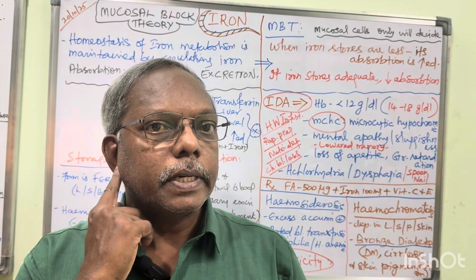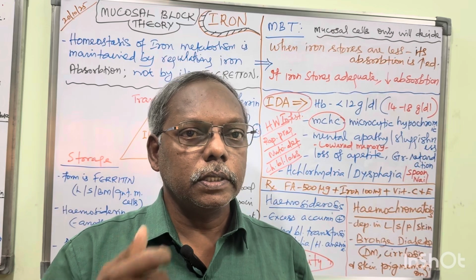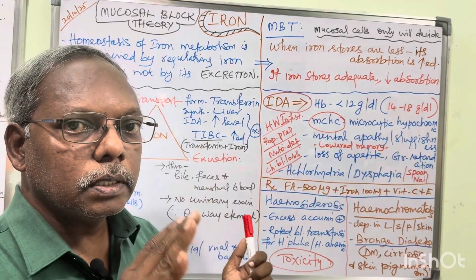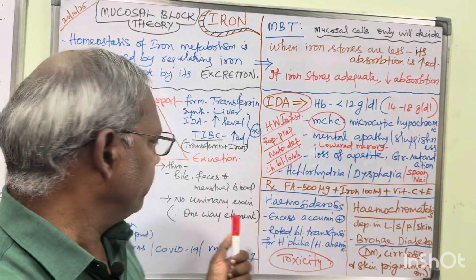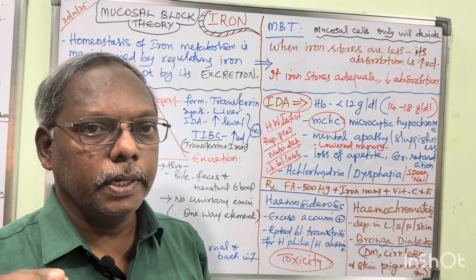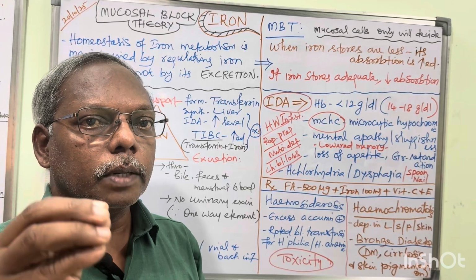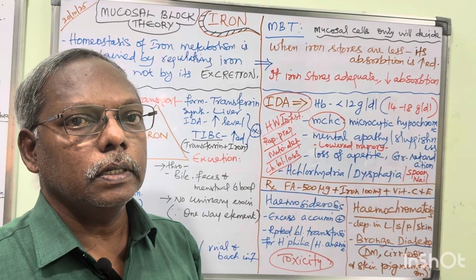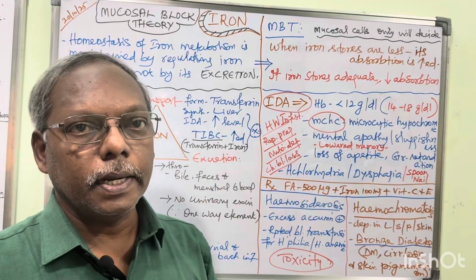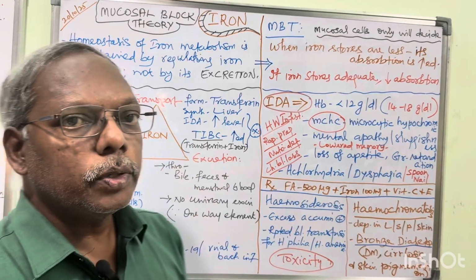Next we have 3 subtitles for this ion metabolism: transport, storage and excretion. Excretion, already I told you, is not by the kidney, that is, not in urine. So no urinary excretion, that is why it is called a one-way element. Some minimum amount of iron is excreted through bile, feces and menstrual blood, right? This is regarding excretion. Coming to the storage and transport.